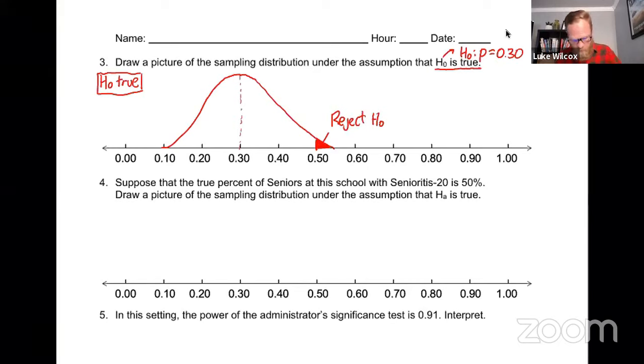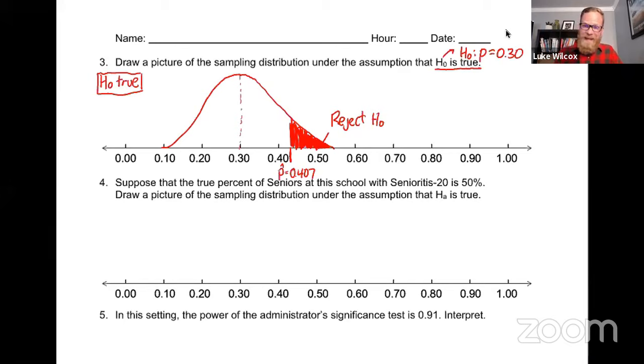And actually, the p-value maybe could be even a little bit bigger than that, as long as the p-value is less than 5%, right? And so 5% would be this area right here. Now, we can actually figure out what would be the cutoff value, and it turns out the cutoff value is right here. If you got a p-hat value of about 0.407, anything bigger than that would give you a p-value less than 5%, and you would reject the null hypothesis.